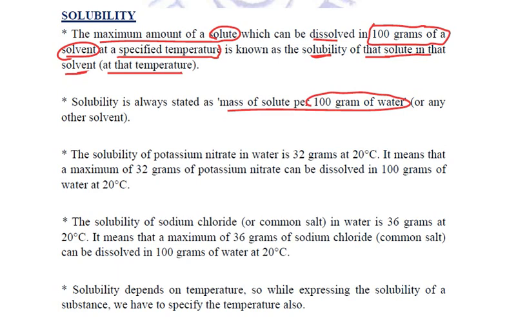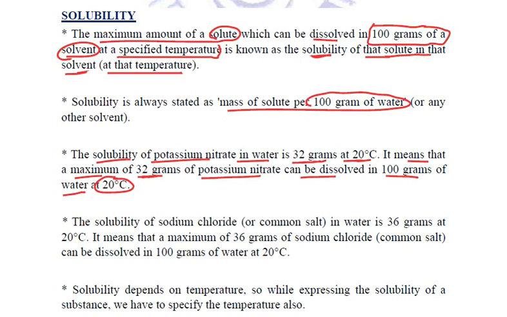Now if we say that the solubility of potassium nitrate in water is 32 grams at 20 degrees Celsius, what does it mean? It means that a maximum of 32 grams of potassium nitrate can be dissolved in 100 grams of water at 20 degrees.